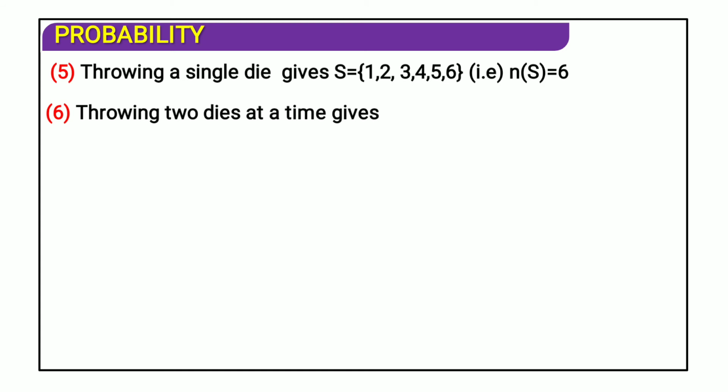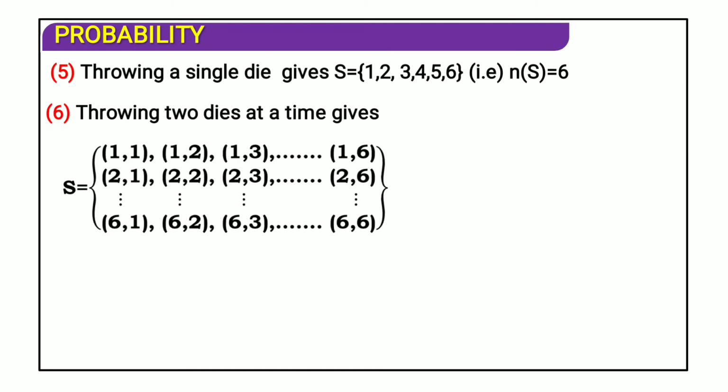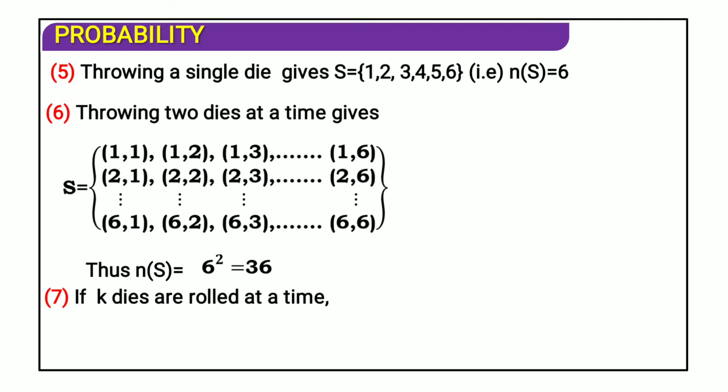Any of the outcomes 1, 2, 3, 4, 5, 6 may occur in the sample space. Throwing two dice at a time gives us 6 to the power 2, that is 36. How is it possible? (1,1), (1,2), (1,3), (1,4), (1,5), (1,6), like this, up to (6,6). Obviously they total 6 to the power 2, that is 36. Next, if k dice are rolled, if it is rolled 2 times it is 6 squared, if it is rolled n times then it is 6 to the power n.